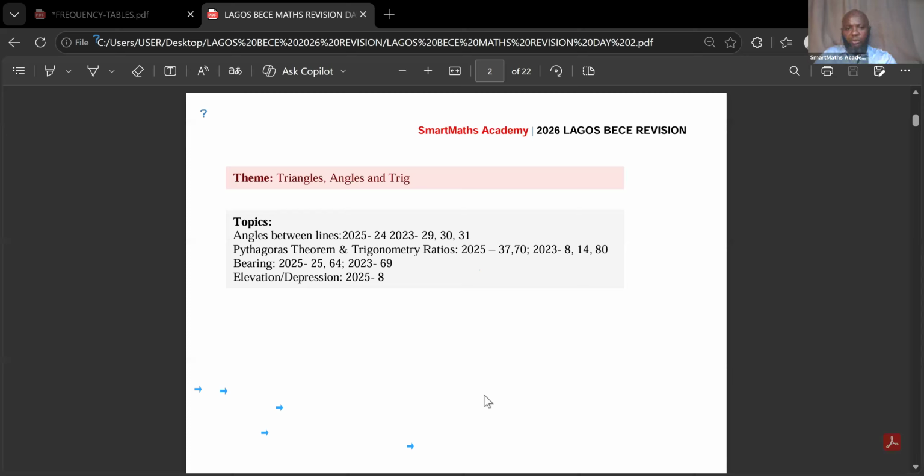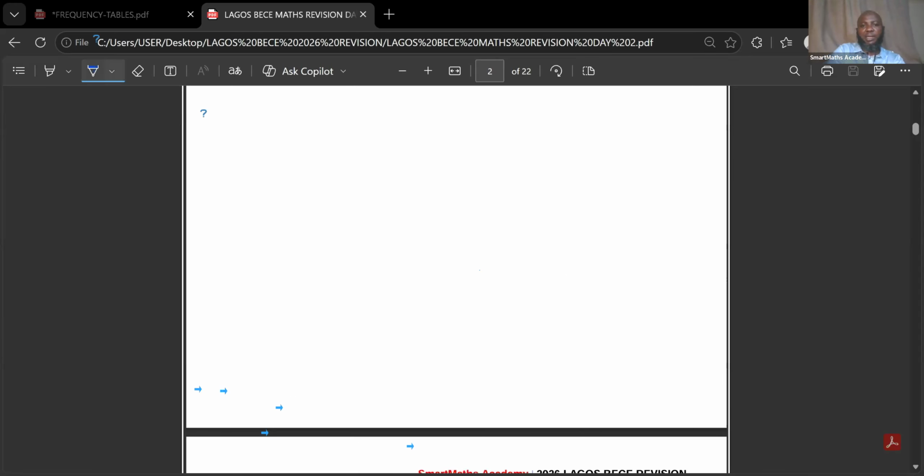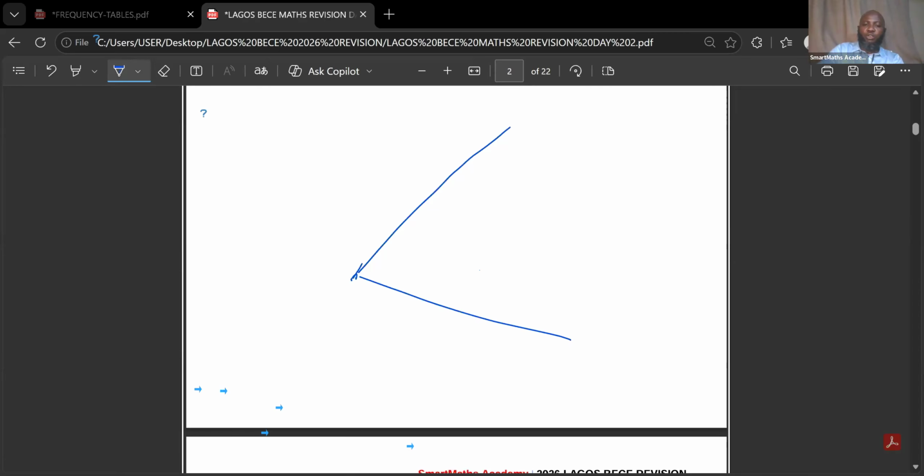When we talk about angles, an angle is the distance between two lines that meet at a particular point. Let me give you an instance. If I have a line like this, and I have another line, these two lines are meeting at this point. The distance you have between the two lines, this place like this, is what we refer to as what? Angle. So for you to get an angle, you must have two lines that form together. Understanding of this will really help you.